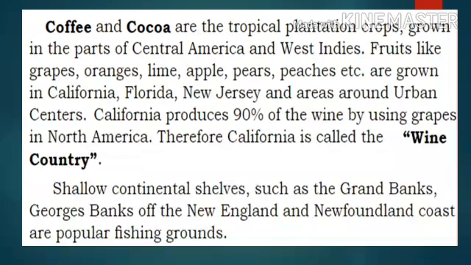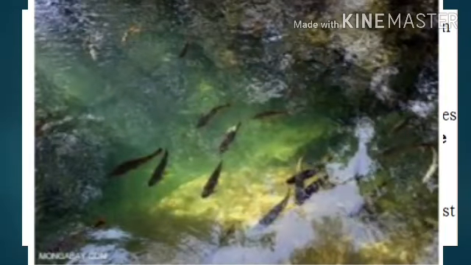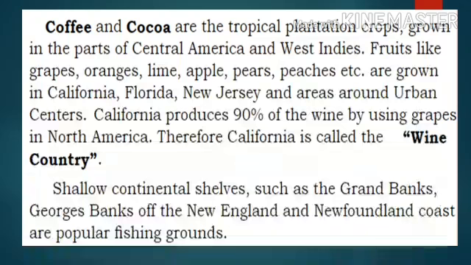Shallow continental shelves such as the Grand Banks and Georges Banks of the New England and Newfoundland coast are popular fishing grounds.